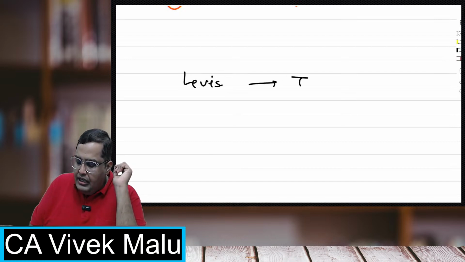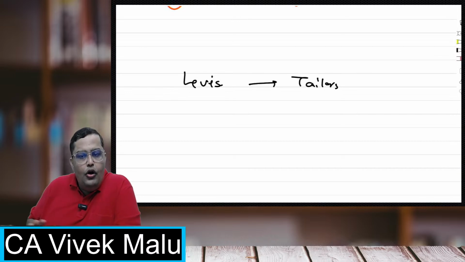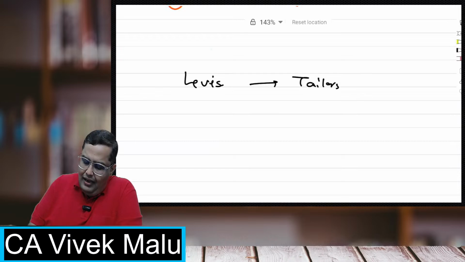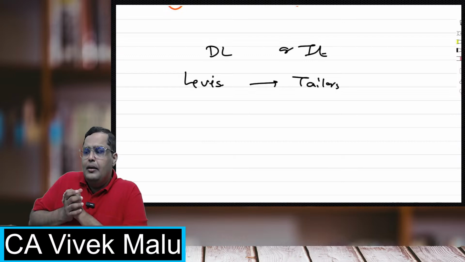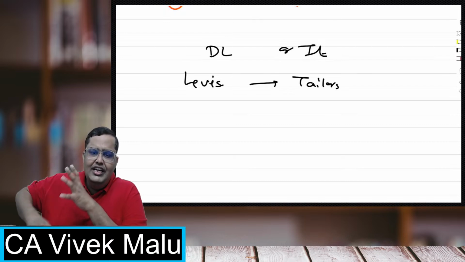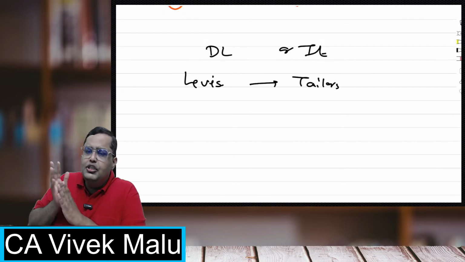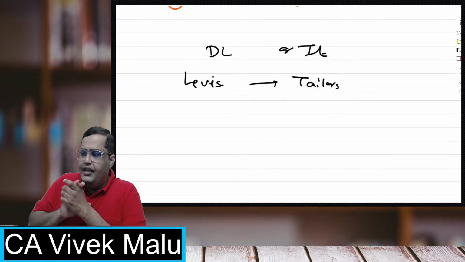Now, for them, tailors. Can you tell me, are the tailors direct labor or indirect labor? You can write DL or IL, direct labor or indirect labor. For Levi's, which is producing your jeans and t-shirts and all that, the tailors, what are they? Are they direct labor or indirect labor?